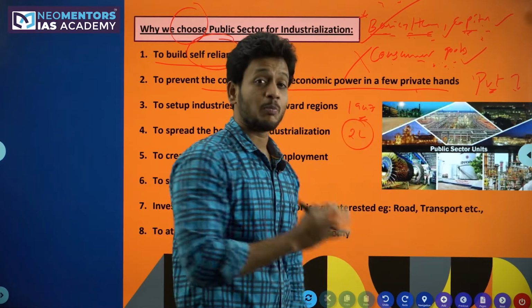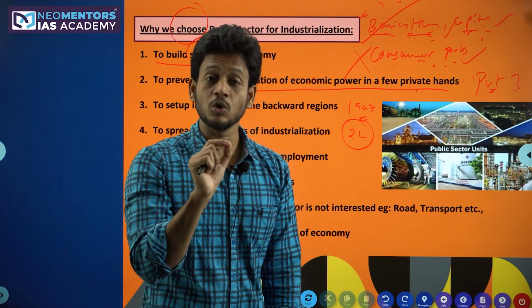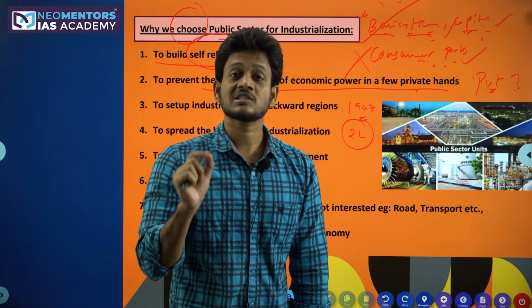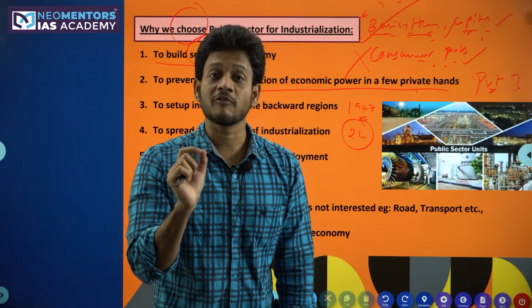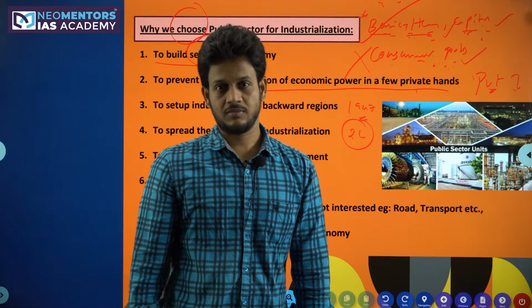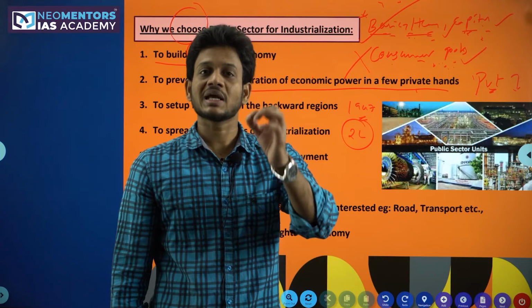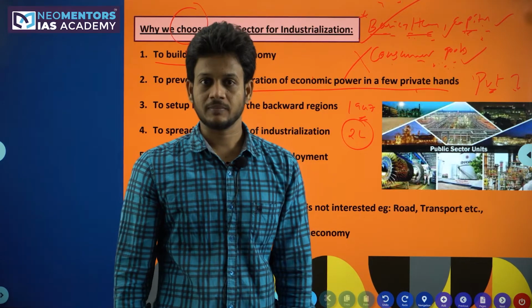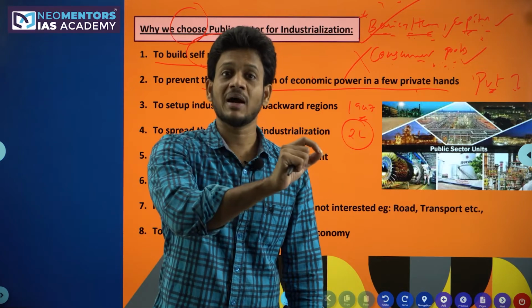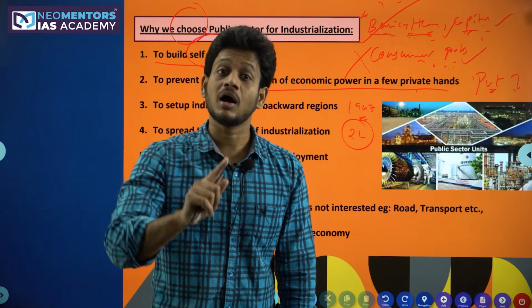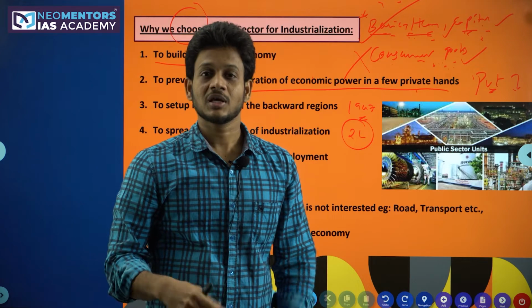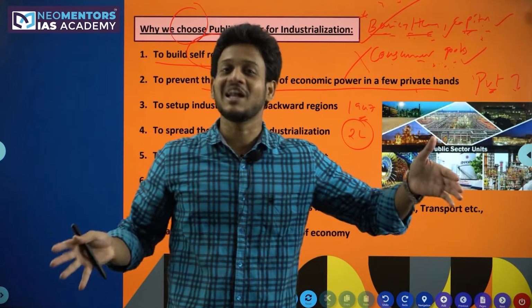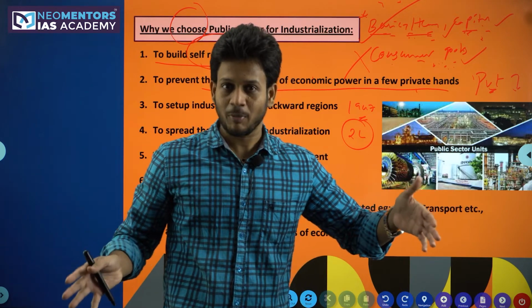Whatever Mukesh Ambani earns in 1 second, that much money a normal labor in India can earn in 3 years. So this is nothing but what? Economic inequality. Are you understanding my point?